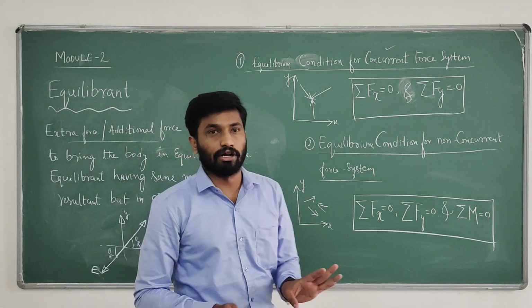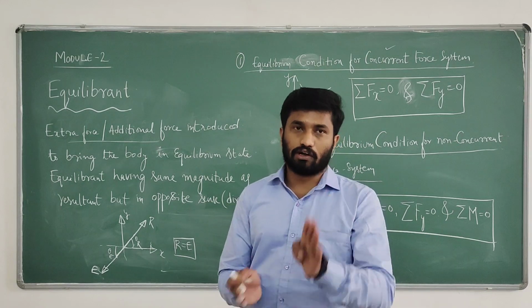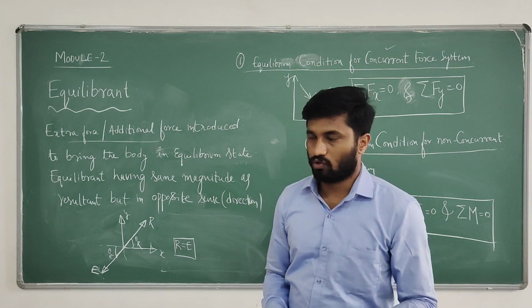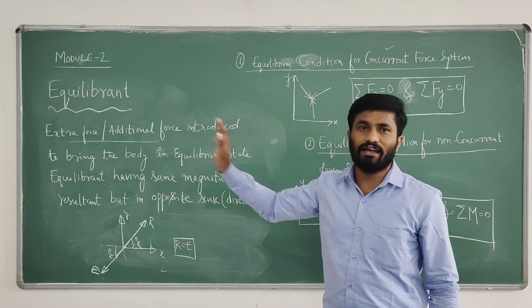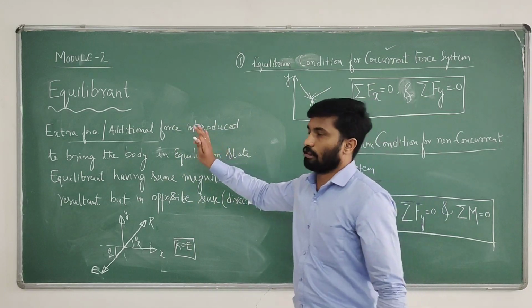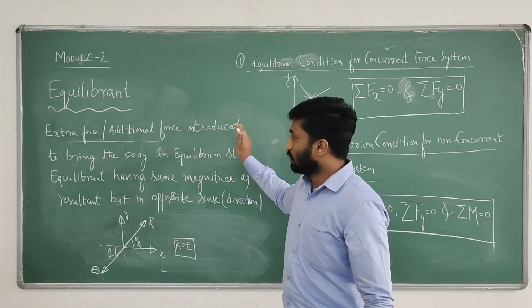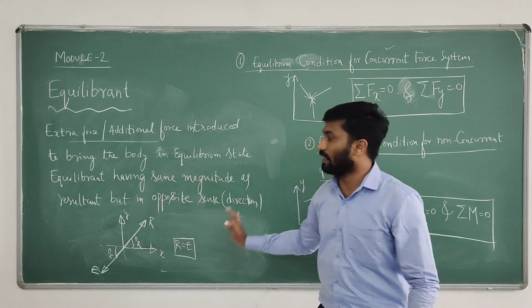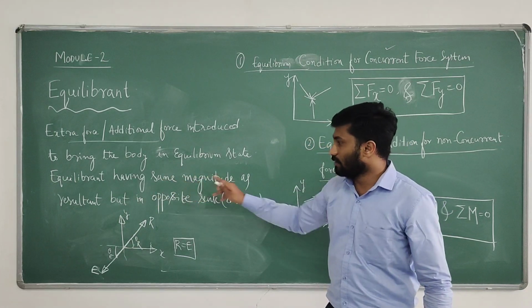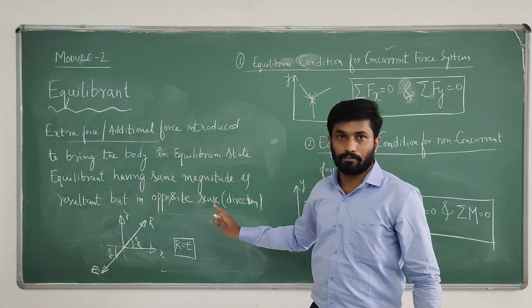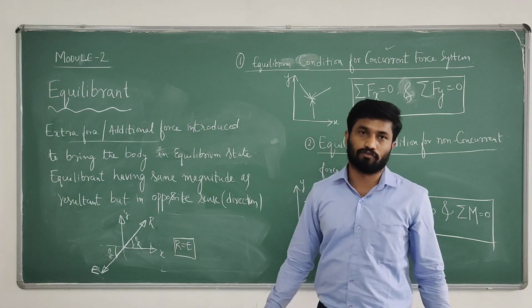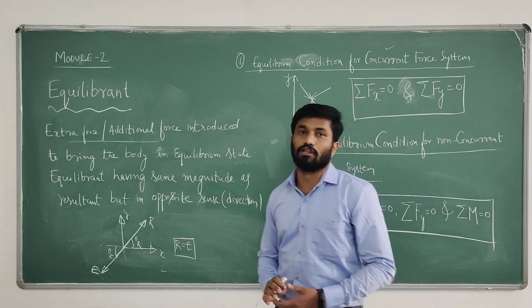Generally they will ask for 2 marks: define equilibrium and equilibrium force. So with a sketch we have to explain what is meant by equilibrium force. It's an additional or extra force introduced to bring the body into equilibrium, having the same magnitude as the resultant but in the opposite direction. So this is regarding equilibrium force.